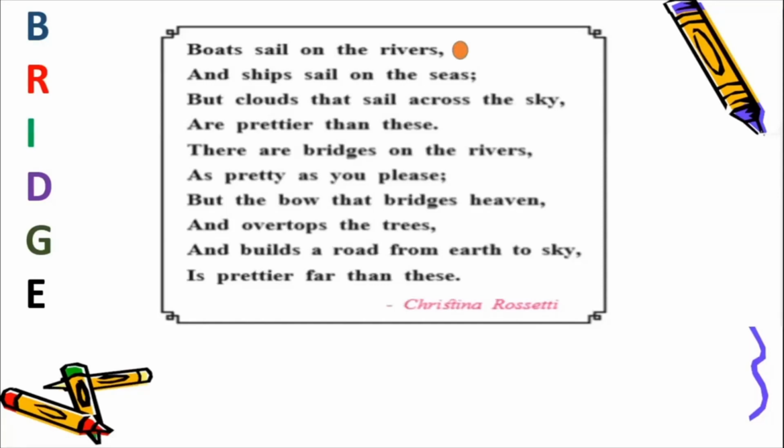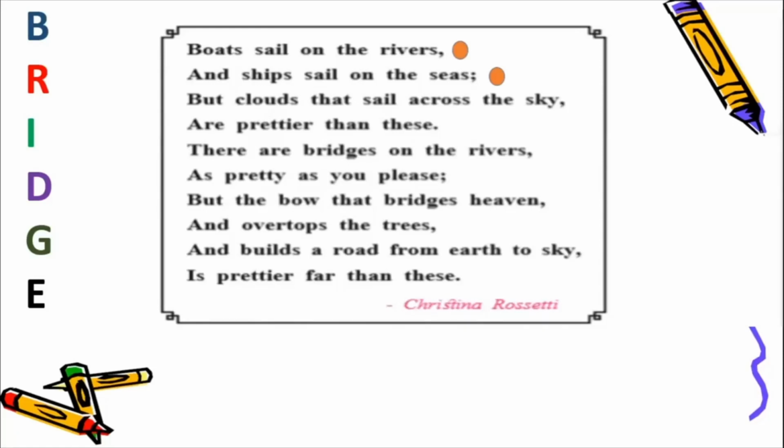Boats sail on the rivers and ships sail on the seas. Let me repeat it if you want to read it with me.